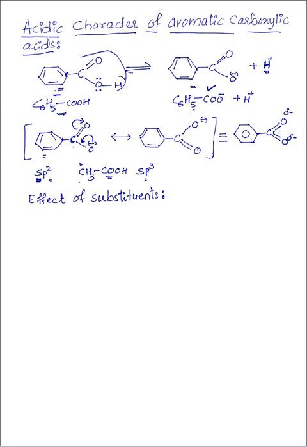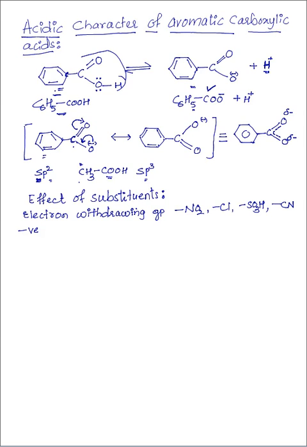We'll first see electron withdrawing groups. If electron withdrawing groups are present as substituents on the benzene ring, groups like nitro group NO2, Cl, sulfonic acid group, CN, that is cyanide group, these increase the acidic strength as these groups delocalize the negative charge formed on the oxygen of the carboxylate ion and stabilize the carboxylate ion.